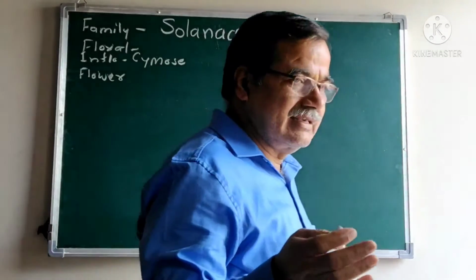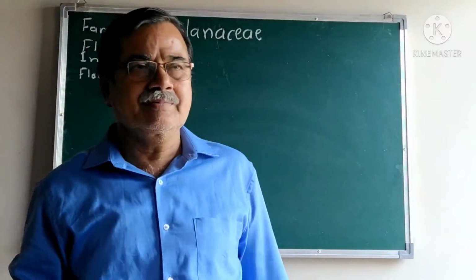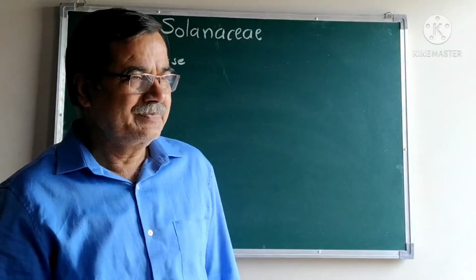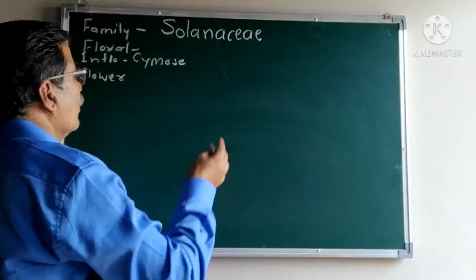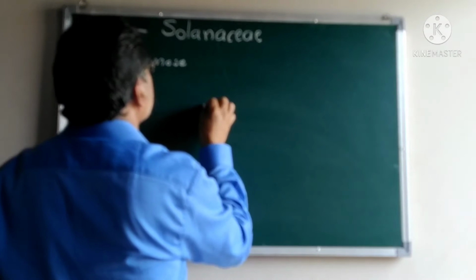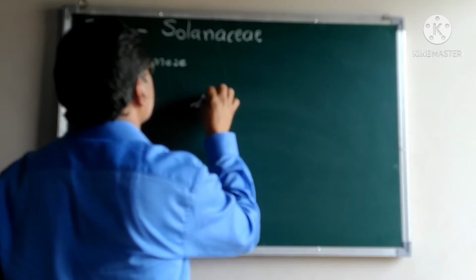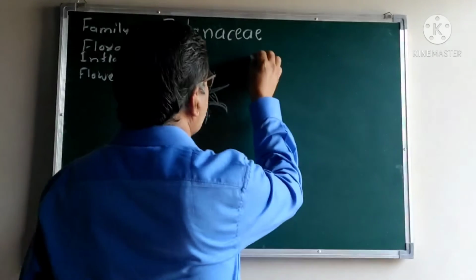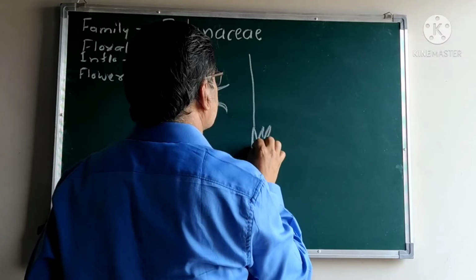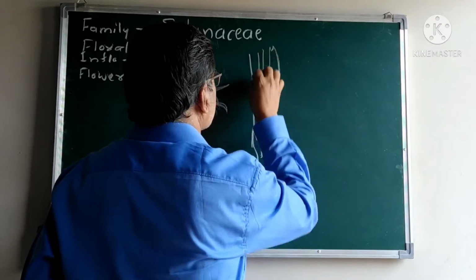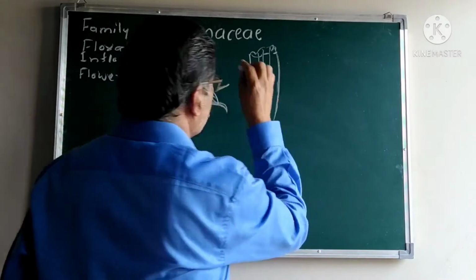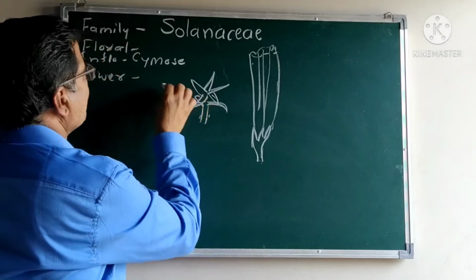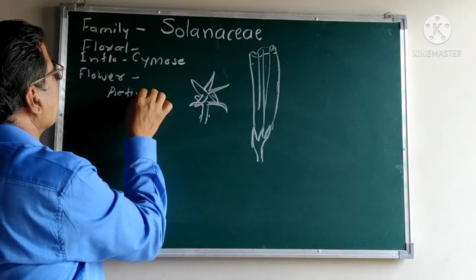In the majority of the species, that is Capsicum annuum, Lycopersicum esculentum, Solanum melongena, tomato, chili, brinjal, in these plants the flower characters are similar, looks like this structure, and in the Datura metel. The flowers here are actinomorphic.